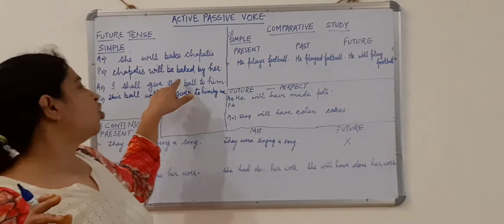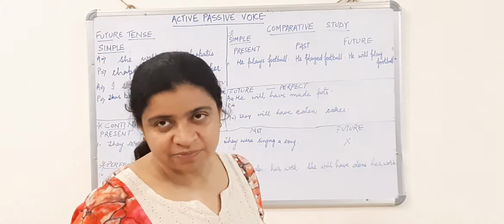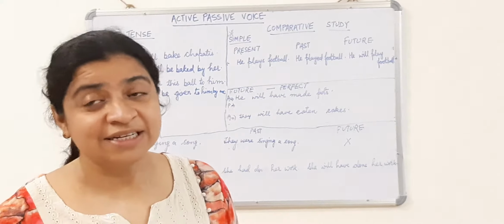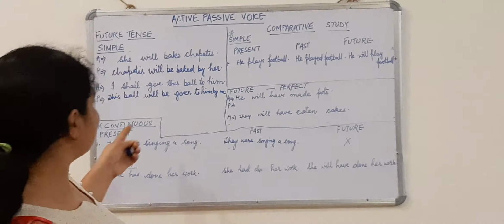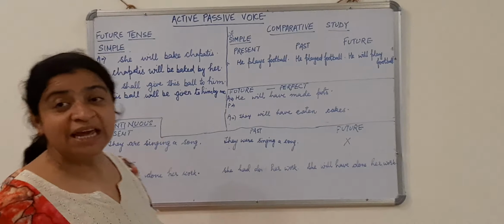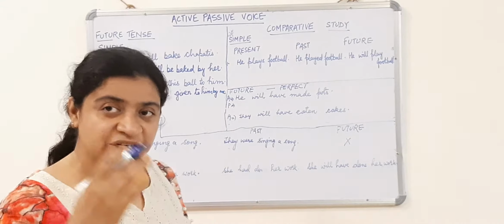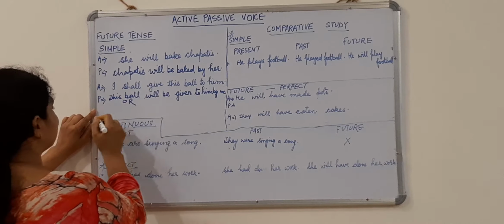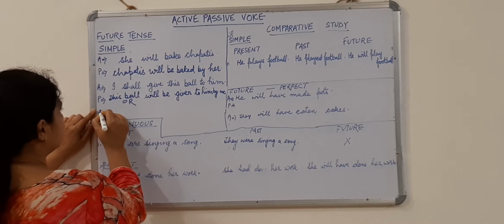If I do not want to use this main object as my subject, I can use this object also as my subject. How would I write the sentence in that case? In that case, I will write, I shall give this ball to him. He will be given. Him will be changed to he. Or, answer can be written this way also.